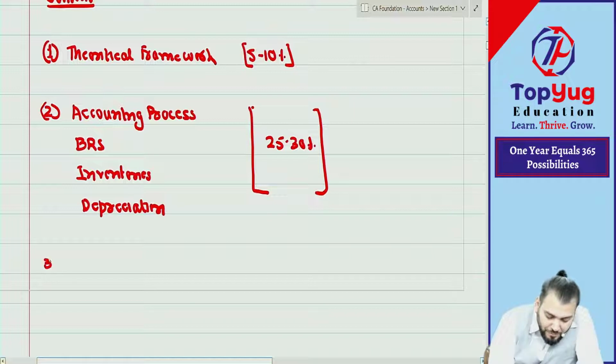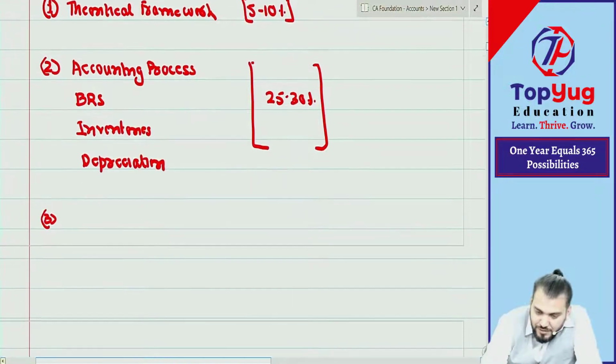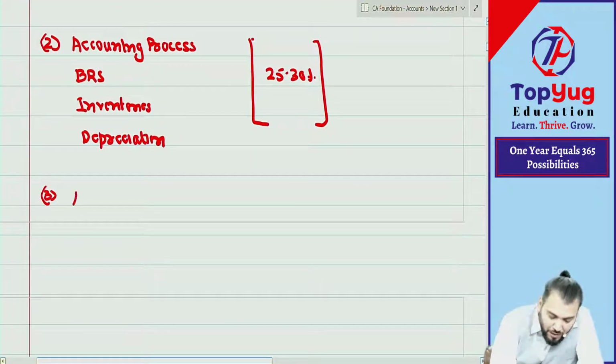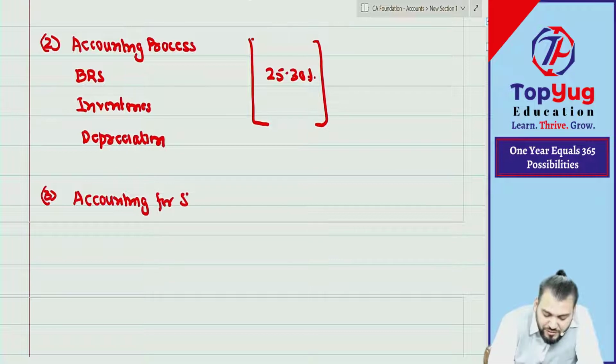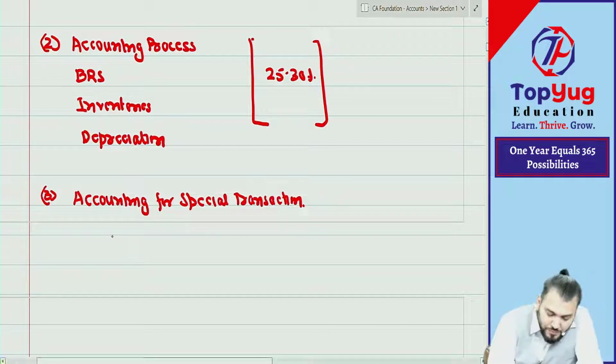Then we have part 3, accounting for special transactions. In this, the first unit is bills of exchange. You know bills of exchange?